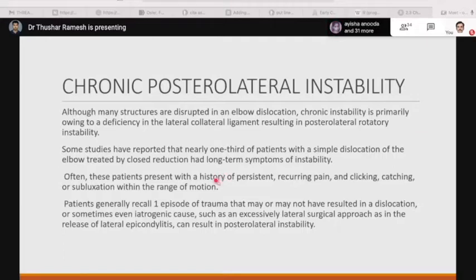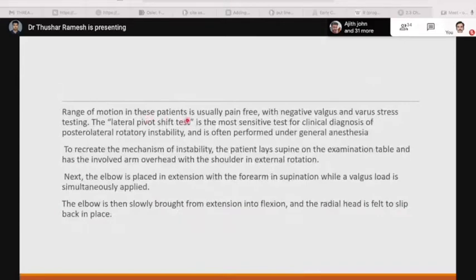Often these patients present with a history of persistent recurring pain, clicking, catching or subluxation within the range of motion. Patients generally recall one episode of trauma that may or may not have resulted in dislocation, or sometimes even an iatrogenic case, such as an excessively lateral surgical approach in the release of lateral epicondylitis, which can result in posterolateral instability. The range of motion in these patients is usually pain-free with negative valgus and varus stress testing.